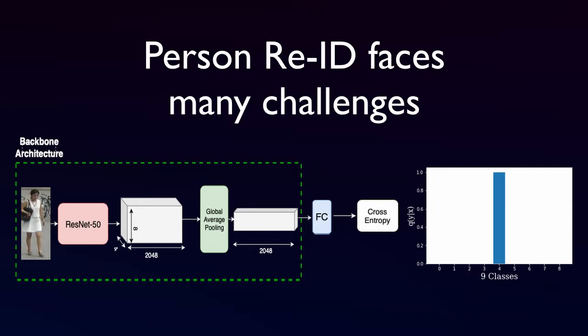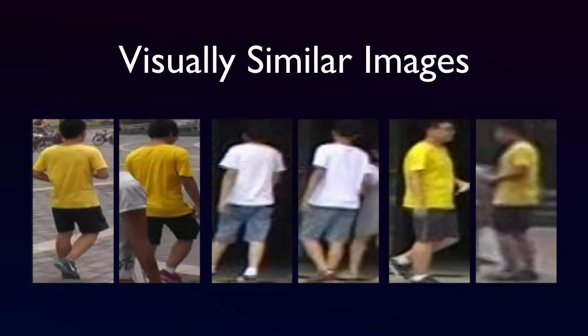The use of this ground truth distribution aggravates a well-known problem in Person Re-ID. The problem is that different people can be visually similar. Forcing the network to separate these images without considering their similarities leads the network to focus on destructive features to distinguish them, such as the background or pose. This can be seen in these images.